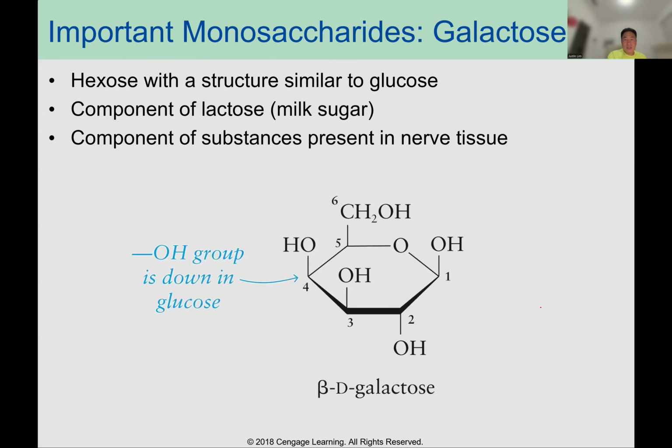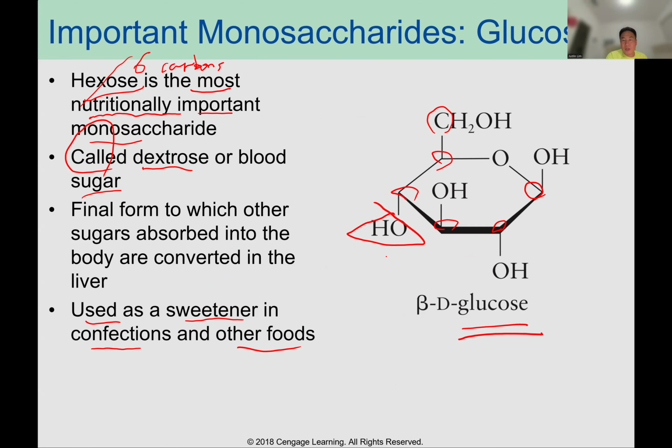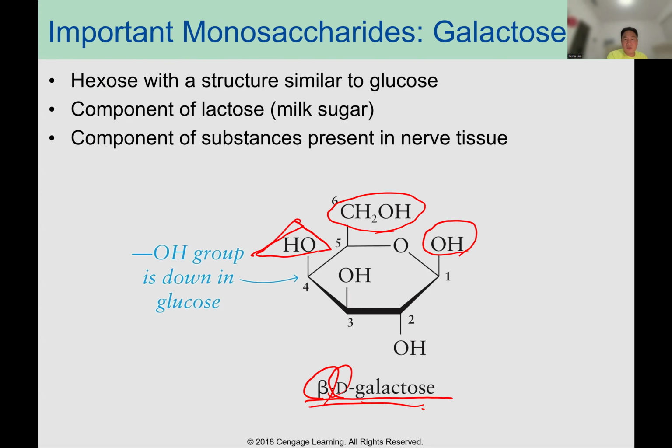What about beta D galactose? Beta means pointing up, okay? D, you see CH2OH on the top, and for galactose, you can see the only difference, okay? This one pointing down is beta D glucose. The only difference is this part. So pointing up, that's beta D galactose. So a hexose with a structure similar to glucose, okay? Component of lactose, milk sugar.